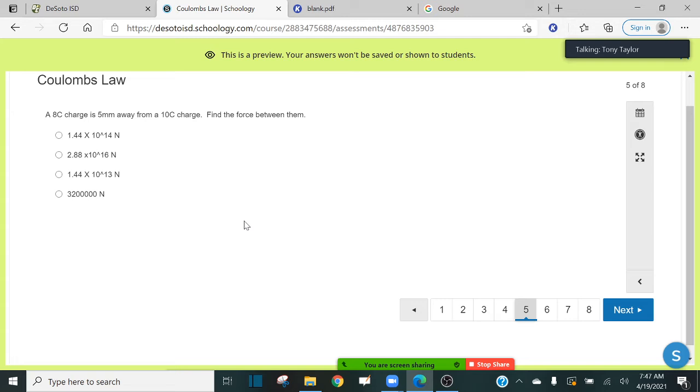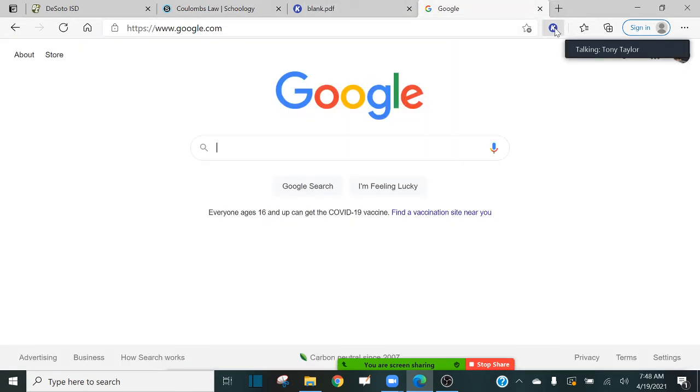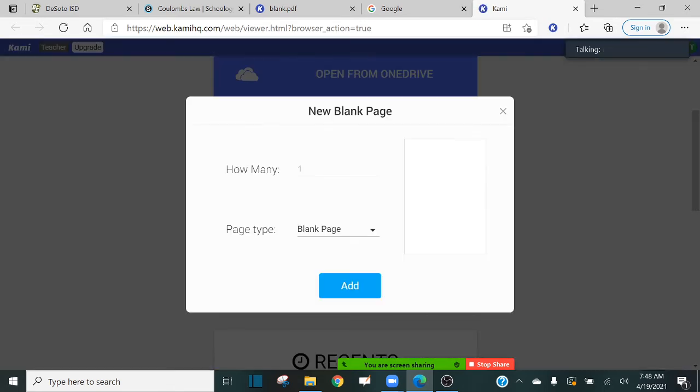So, guys, if you're in Schoology, this question right here says an 8 Coulomb charge is 5 millimeters away from a 10 Coulomb charge. Find the force between them. Okay. So let us open up a blank sheet so that we can do this one right here. Okay.